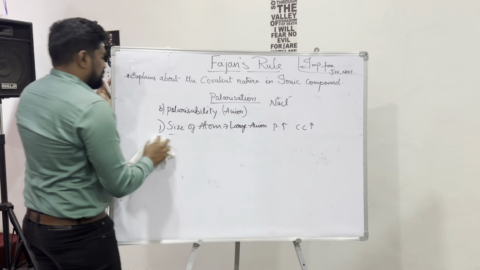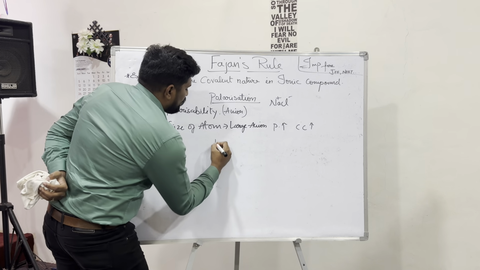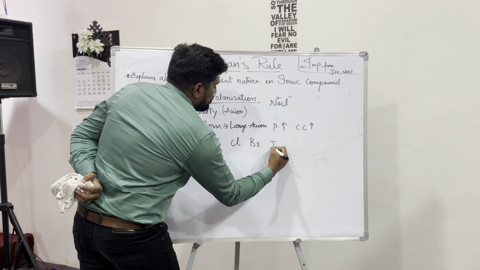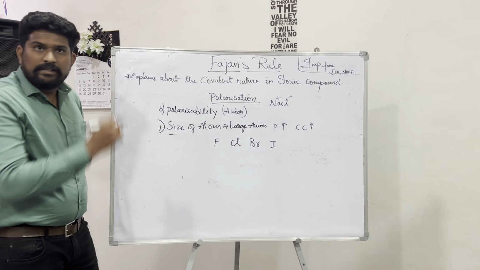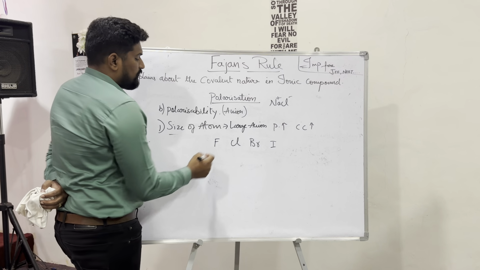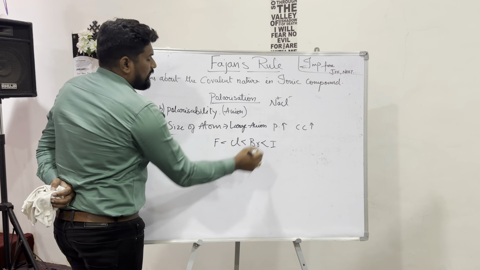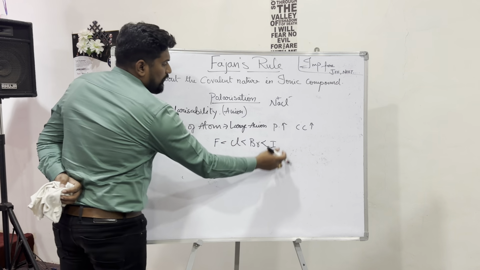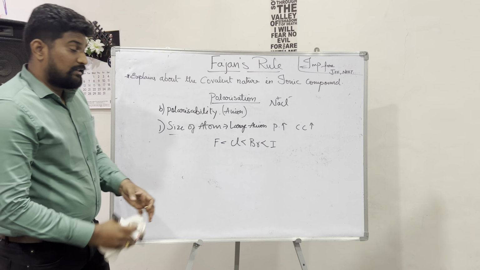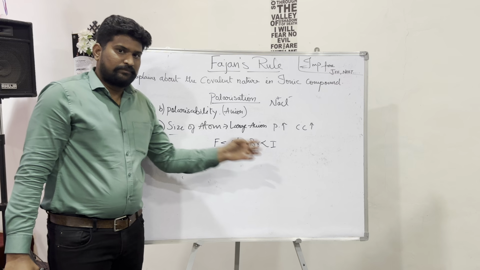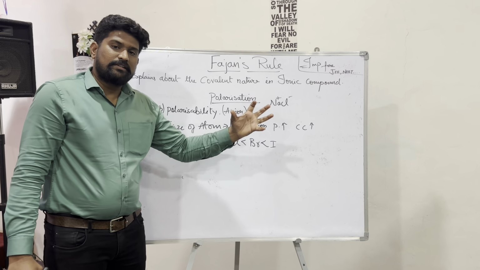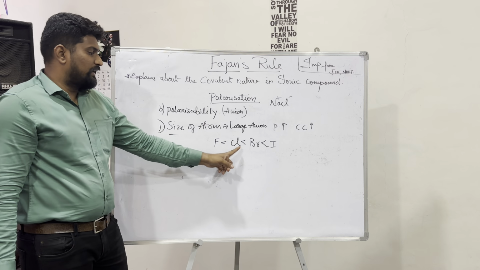and the covalent character also increases for the ionic compound. For example, fluorine, chlorine, bromine and iodine. Fluorine is the smallest atom compared with these halogens, so the covalent character is more for iodine, because iodine is a bigger atom compared with chlorine, bromine and fluorine.